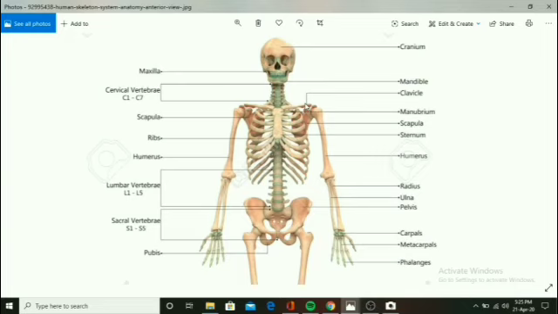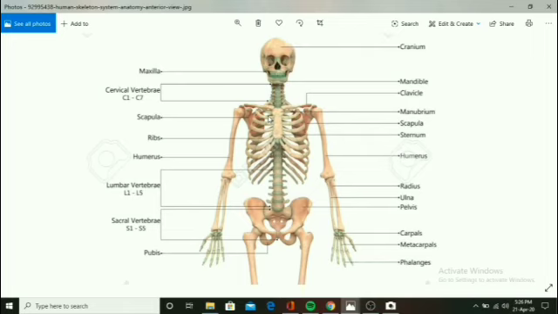Now what is the larynx? It is a sound box that is present in the thoracic cavity. You can see my cursor over here. So that is the larynx. We will see further where the larynx is situated. And the trachea, the windpipe, is called the trachea. And the sternum, the breastbone, is present over here. You can see the cursor moving. This is called the sternum, that is the breastbone. And these are the ribs that are present over here.